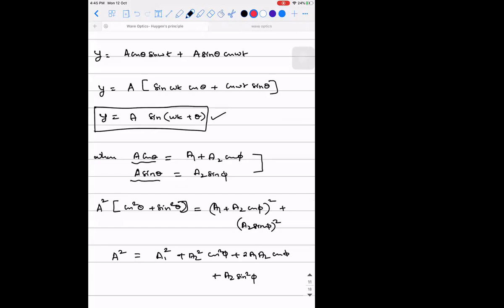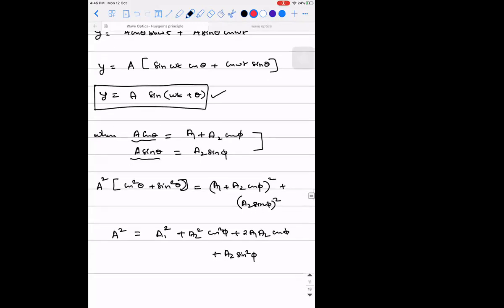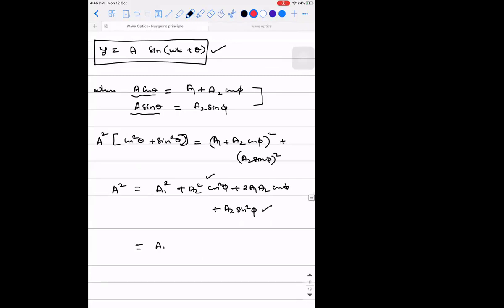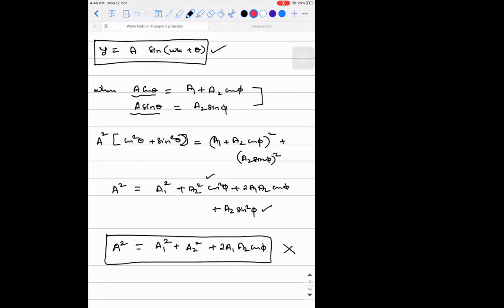On the left hand side it is A square. I hope this is clear. If you add a2 square cos square phi and a2 square sin square phi, you will get a1 square plus a2 square plus 2 a1 a2 cos phi, which gives the amplitude square. This is a very, very important relation.